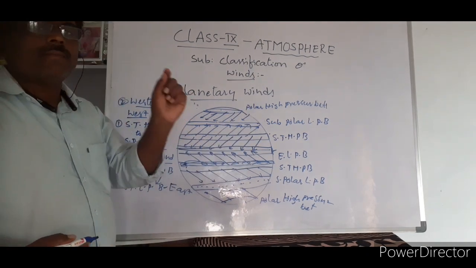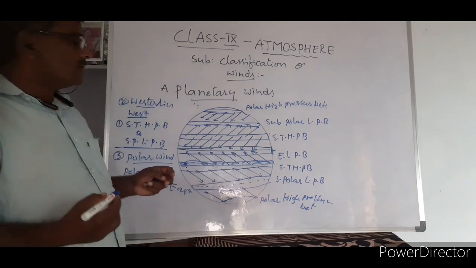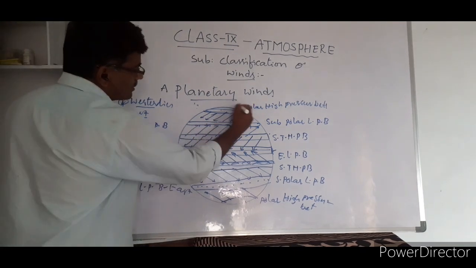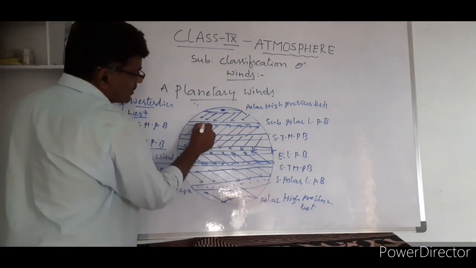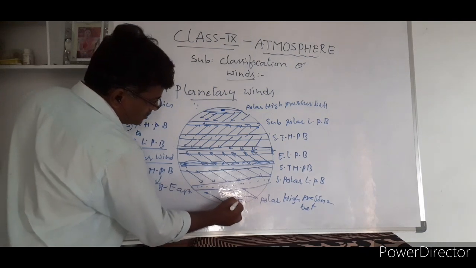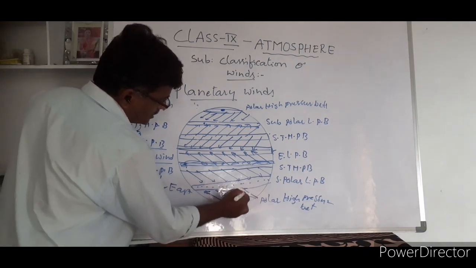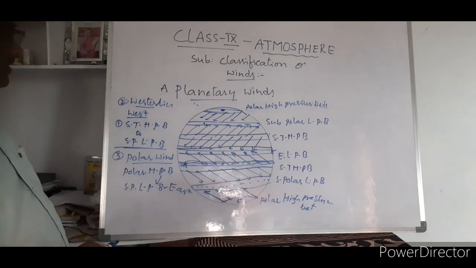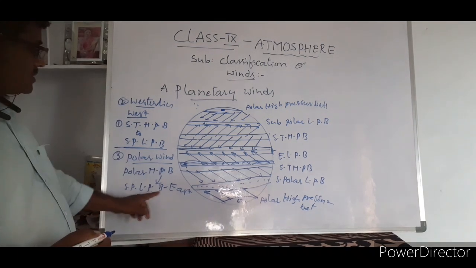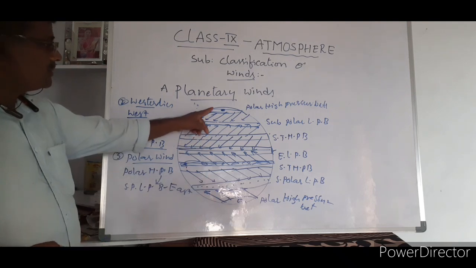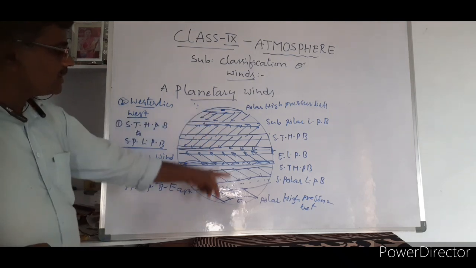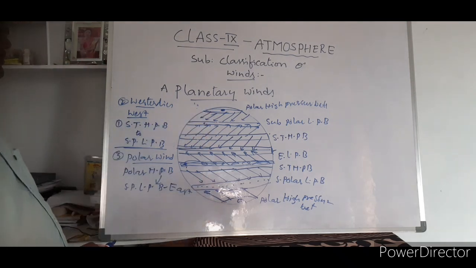Wind is named after the direction it comes from. So now the wind starts blowing like this, from high pressure to low pressure. But the direction of the wind, just look at them, is eastern. Polar winds also have an eastern direction. As they blow in the polar region, that's why we call them polar winds.